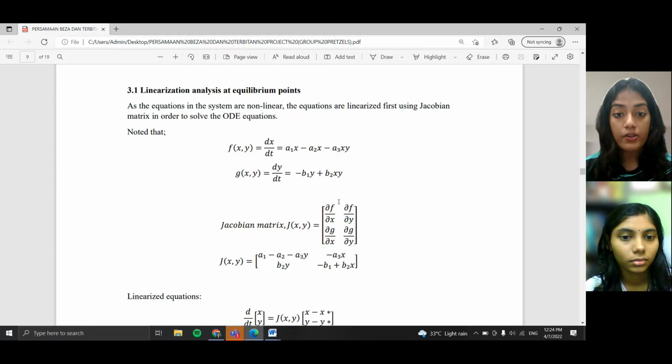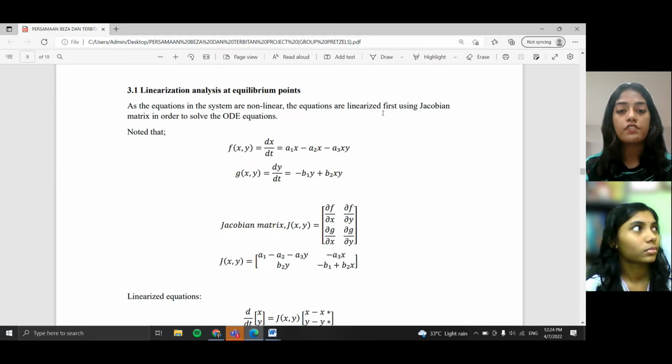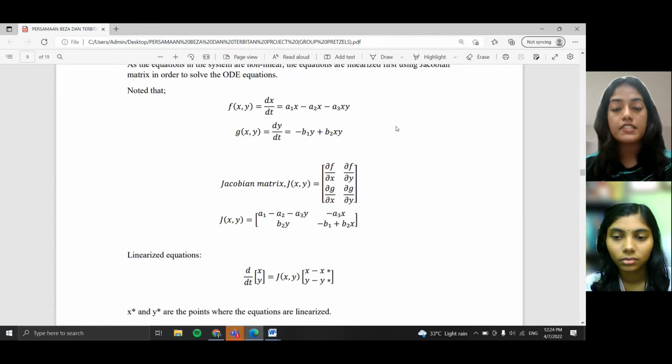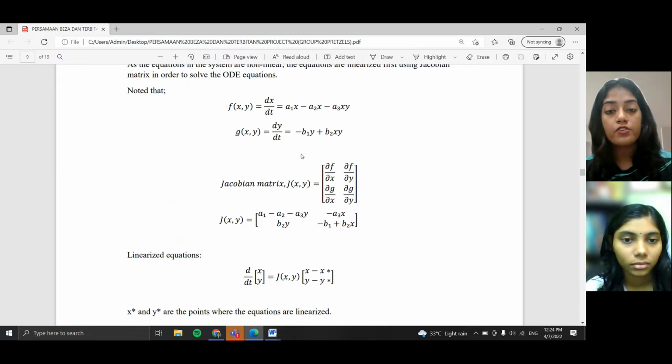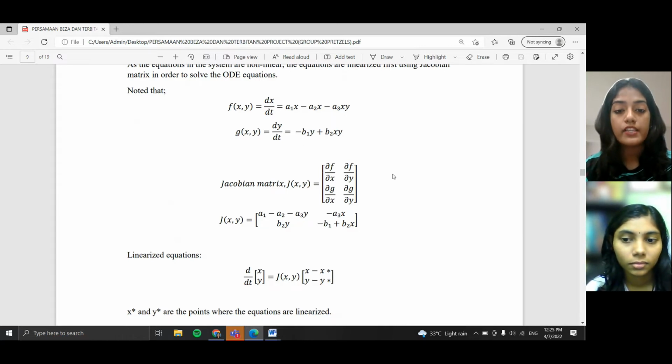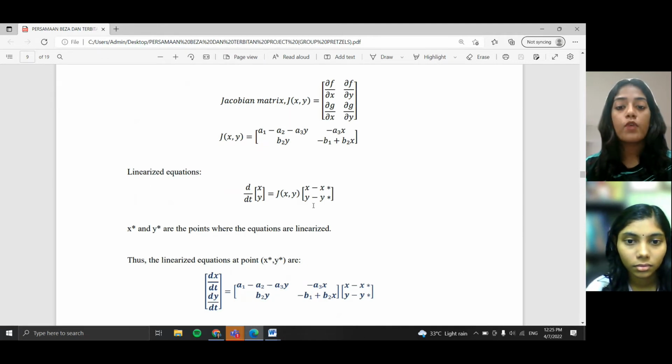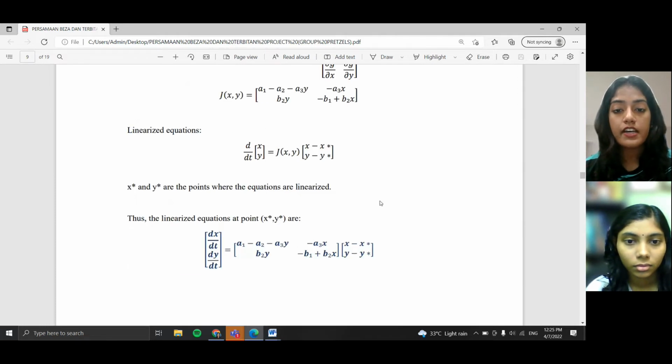As the equations in the system are nonlinear, the equations are linearized using Jacobian matrix first in order to solve the ODE equations. Noted that f(x,y) equals dx over dt equals a1x minus a2x minus a3xy, and g(x,y) equals dy over dt equals negative b1y plus b2xy. So the linearized equations are d over dt of matrix [x, y] equals Jacobian times [x minus x star, y minus y star], which are the points where the equations are linearized.